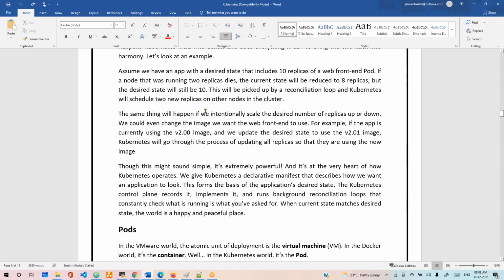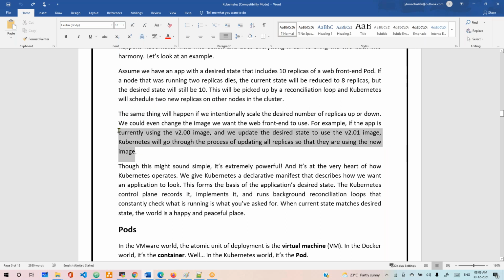The same thing will happen if we intentionally scale the desired number. Like today it is 10, tomorrow maybe 15, let's say 15. If you want to increase the replicas you can increase, if you want to decrease you can decrease, and based on that it will be managing. We could even change the image of the web pod. For example, the app is currently running this version and we move to this version. Kubernetes will go through the process of updating all replicas to use the new image.